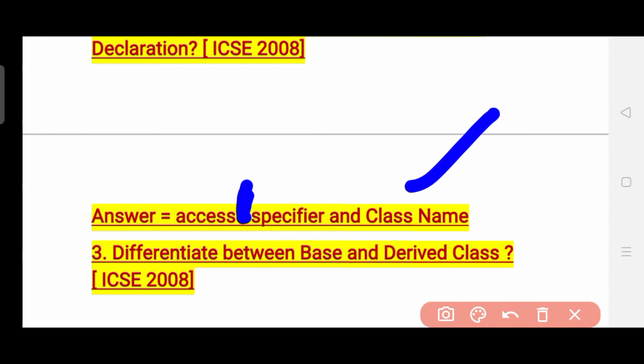The third question which I have found for the class concept is: differentiate between base and derived class, which was asked in the year 2008, and do prepare this question because it is an important question.